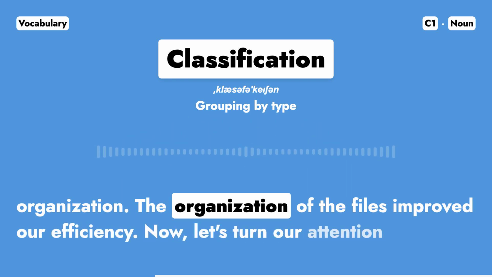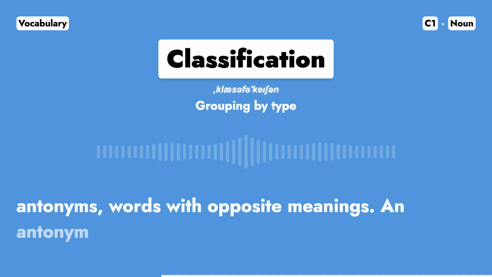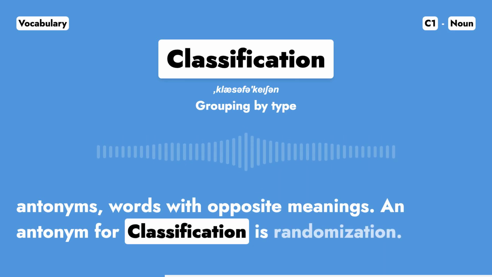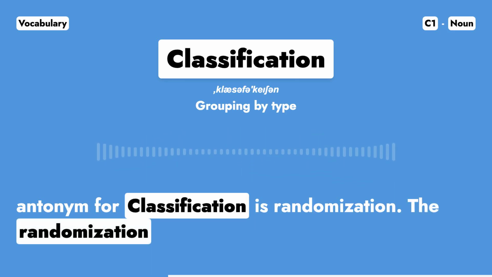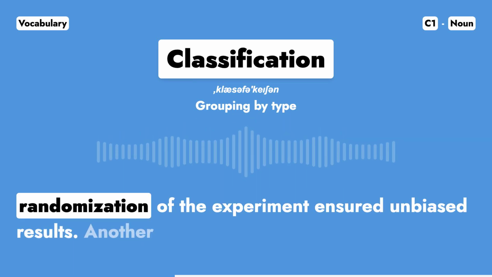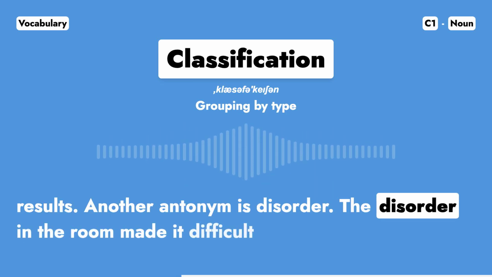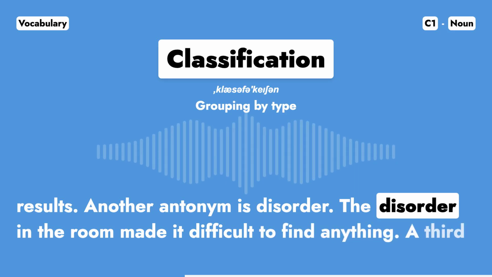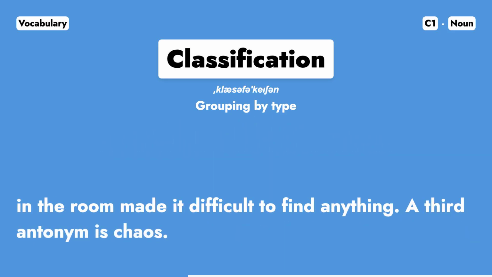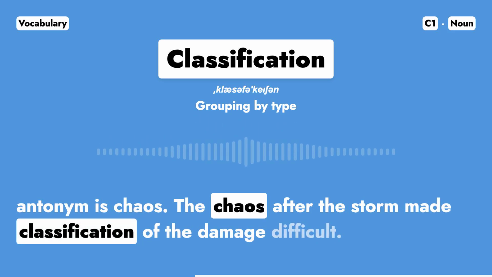Now, let's turn our attention to antonyms, words with opposite meanings. An antonym for classification is randomization. The randomization of the experiment ensured unbiased results. Another antonym is disorder. The disorder in the room made it difficult to find anything. A third antonym is chaos. The chaos after the storm made classification of the damage difficult.